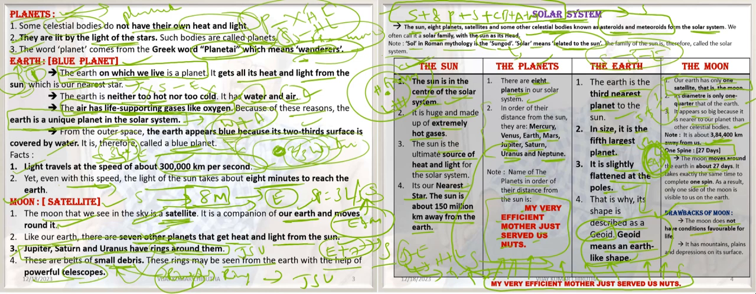Drawbacks of the Moon: it doesn't have conditions favorable for life. So we can't live on the Moon as we exist on the Earth. It has mountains, plains, and depressions on its surface.